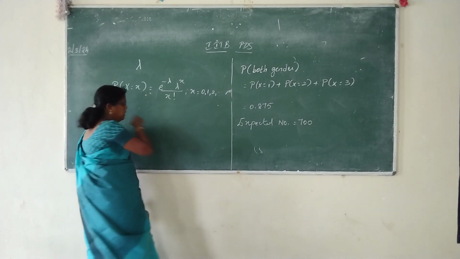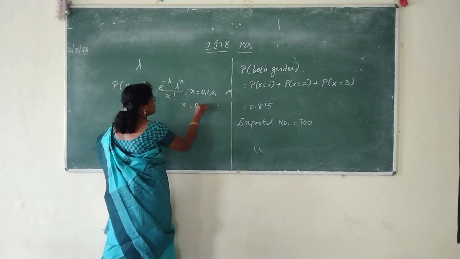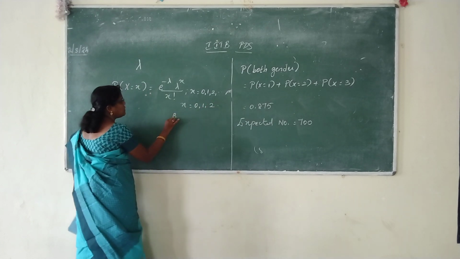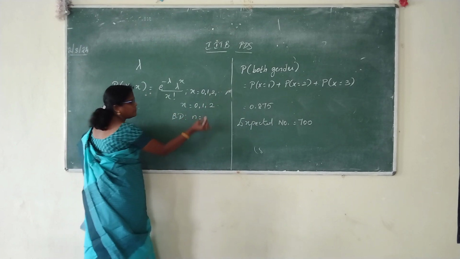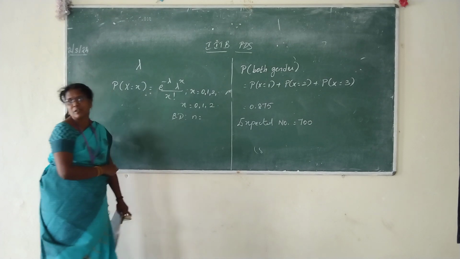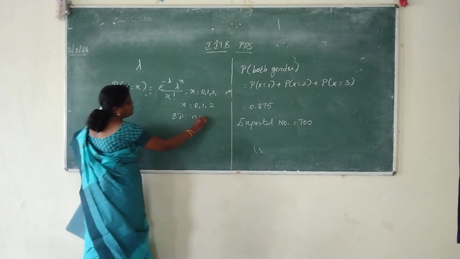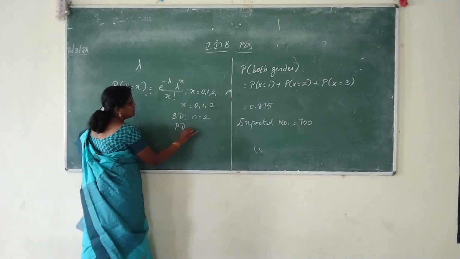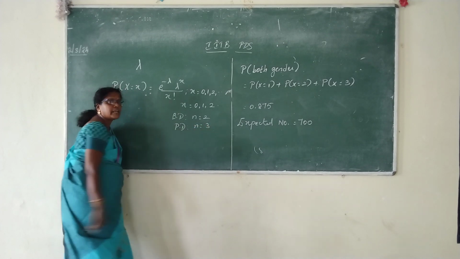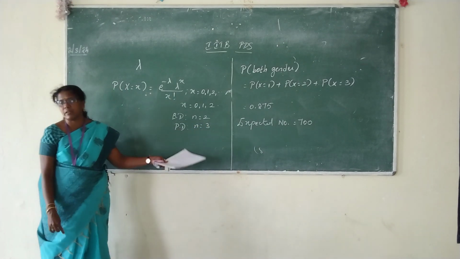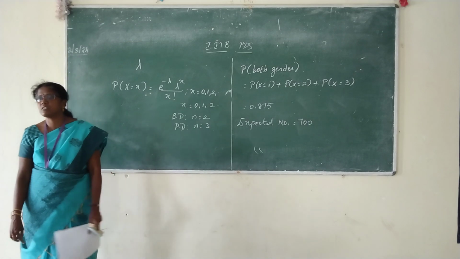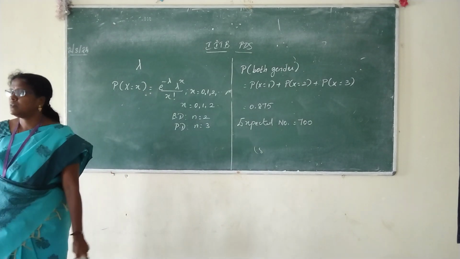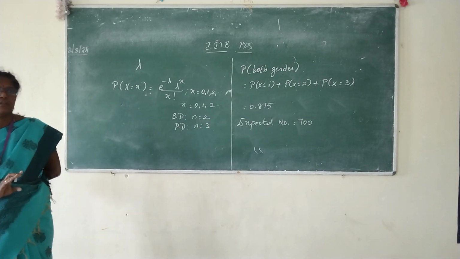For example, x equal to 0, 1, 2. Binomial distribution, what is the n value? 3. Binomial distribution, 2. For Poisson distribution, 3. n will be equal to 3. Can you understand the difference? This you should not forget, because the n value is important for us to solve the problems. Any doubt? Okay.